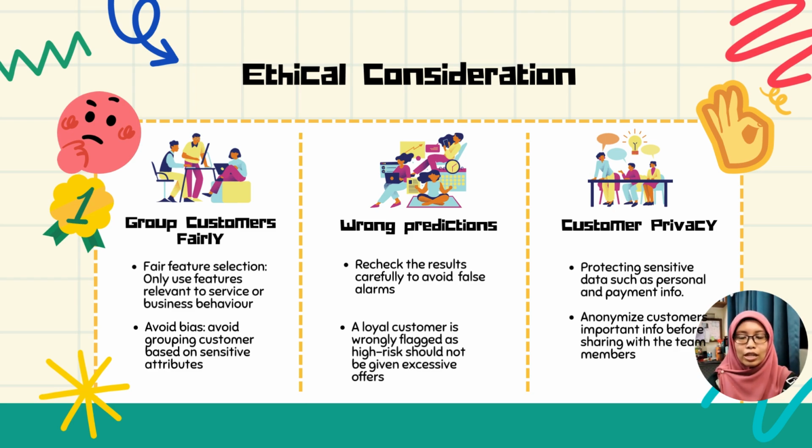Ethical considerations. The first one is grouping customers fairly. We need to make sure our model selects only relevant features so that it can avoid any bias in the result. Next, wrong predictions can cause a lot of false alarms. For example, we can falsely label a loyal customer as high risk and then give unnecessary offers to them. We need to avoid that. And lastly, customers' privacy. Every customer's privacy, such as personal data or payment information, must be hidden or anonymized so that it cannot be used by any unwanted person.